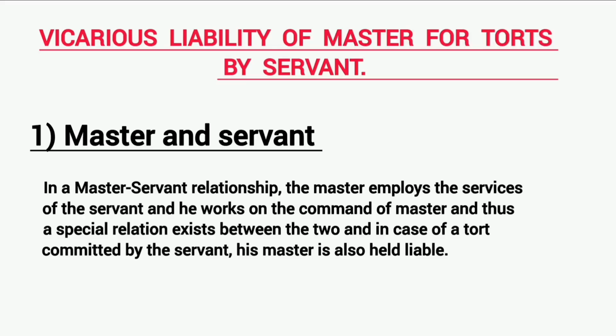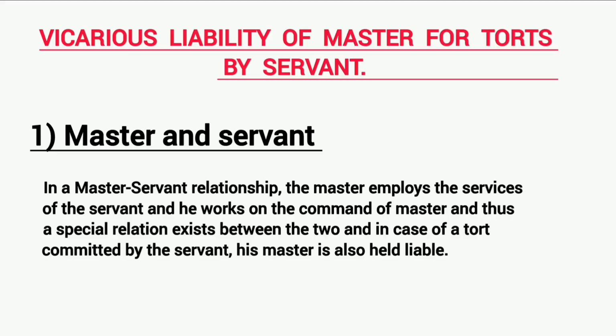In this video, we are going to discuss the various relations that give rise to vicarious liability. The major relations in which vicarious liability of a person arises are: master and servant, partners in a partnership firm, and principal and agent. Master and servant.